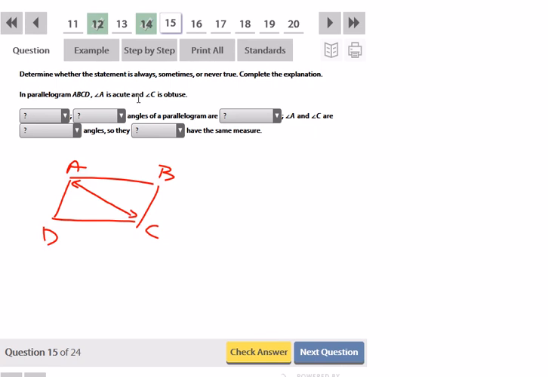So if they're going to be the same, they both have to either be obtuse or they both have to be acute. So this could be never true because opposite angles of a parallelogram are congruent. Angle A and angle C are opposite angles, so they must always have the same measure.